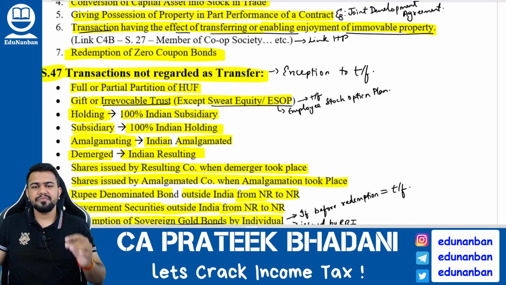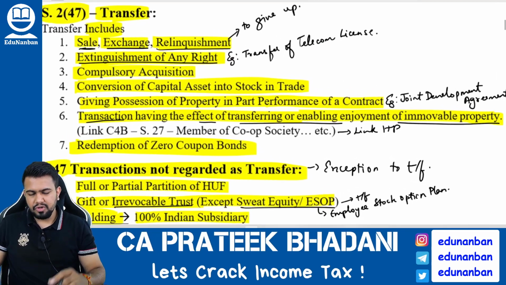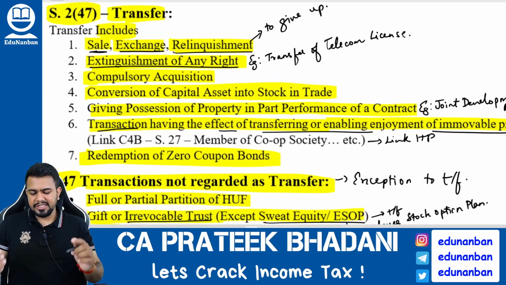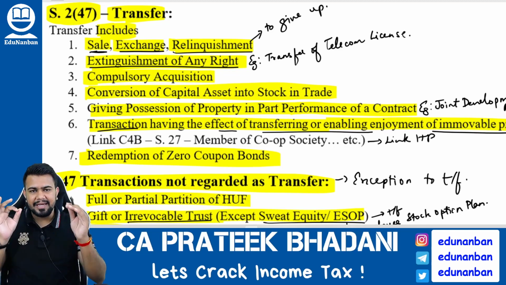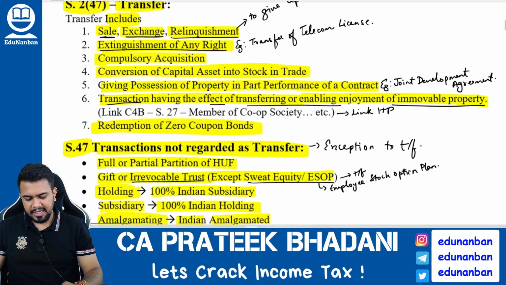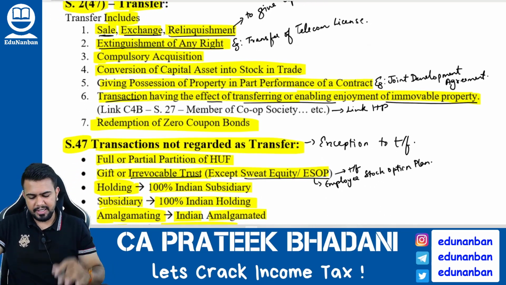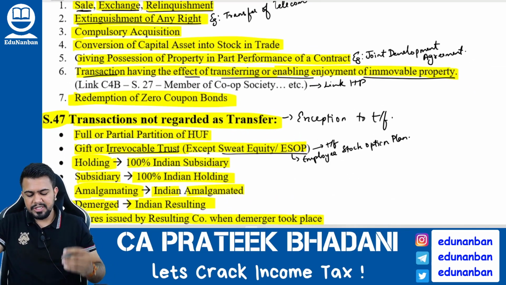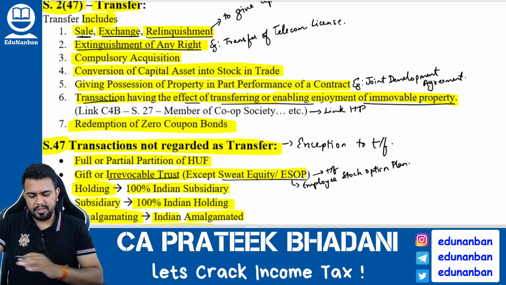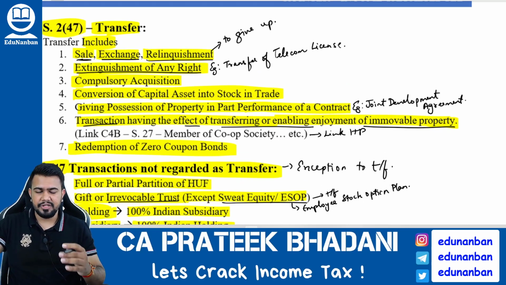Okay. Then redemption of zero coupon bond. If zero coupon bond is redeemed, that also will be called transfer. So what are included in transfer? Sale, exchange, relinquishment, extinguishment of any right, compulsory acquisition, conversion of capital asset into stock in trade, then giving possession of the property in part performance of a contract, transaction having the effect of enabling or transferring the enjoyment of immovable property, and then redemption of zero coupon bond. So this is the transfer definition.